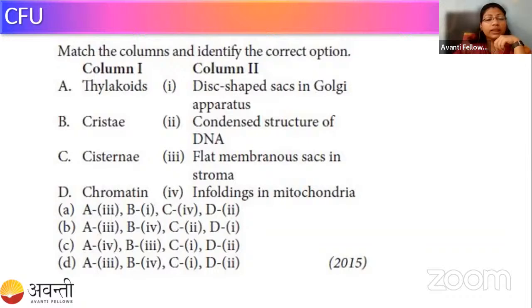Option A is thylakoid, B is cristae, C is cisternae, and D is chromatid. And in column 2, as you can see, four statements are given describing the structure of these four structures further, right?